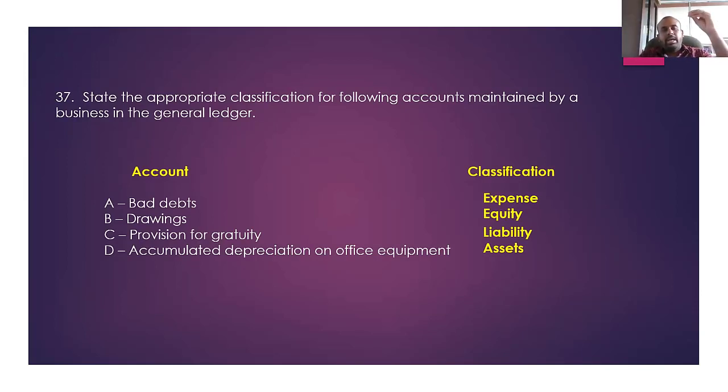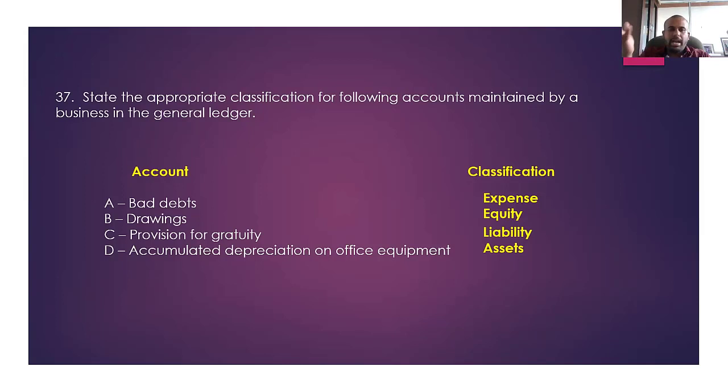Any account related to an asset. For example, accumulated depreciation on the office equipment is an asset account. Accumulated depreciation, expected losses on the trade receivable, is an assets account. It reduces the assets, and you don't recognize it as a liability. It's an assets account. It may not be an asset, but in the classification you need to classify it as an assets account.